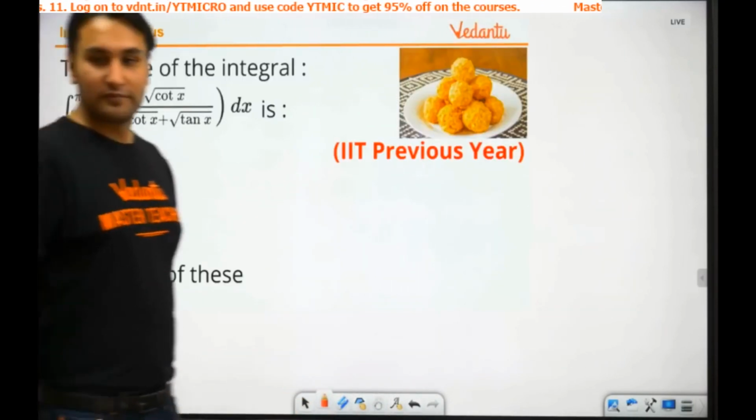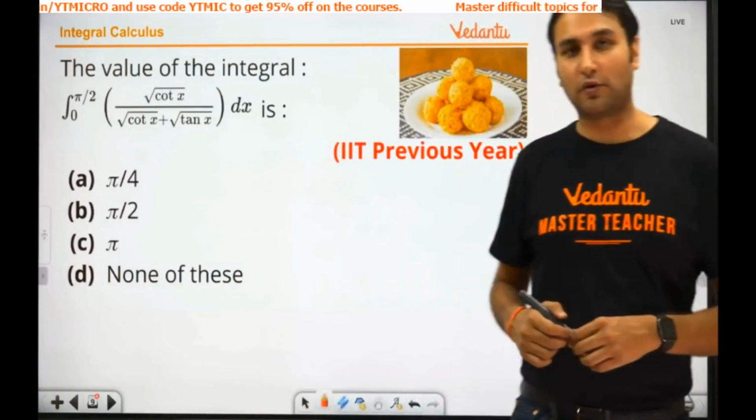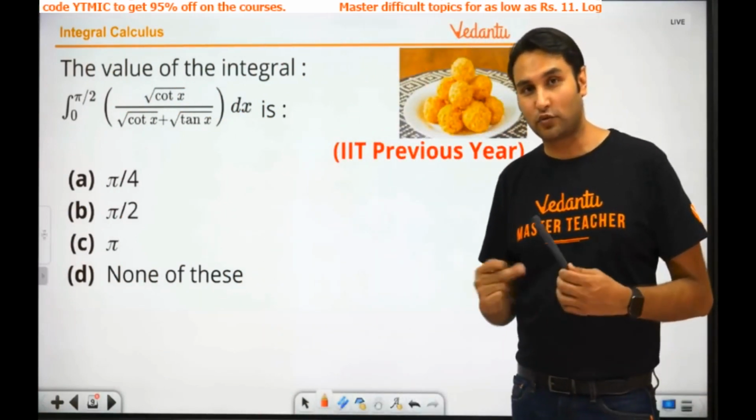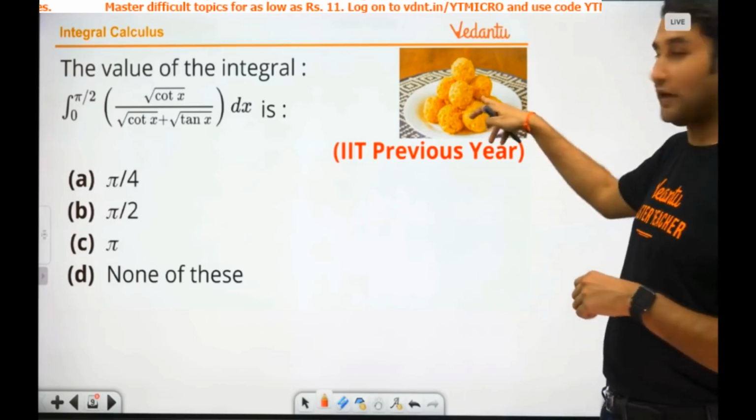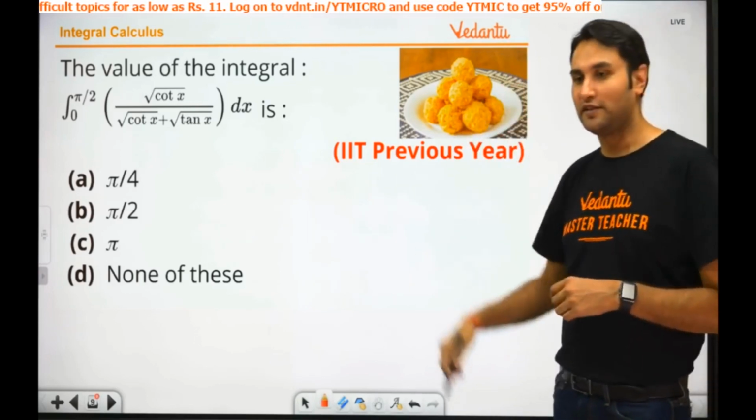Look at this problem. So this is again your JEE previous year problem. Let's see. Answer quick. How much will the answer be? Look carefully. I have already made the laddu. This is actually a laddu problem. So what's your answer?